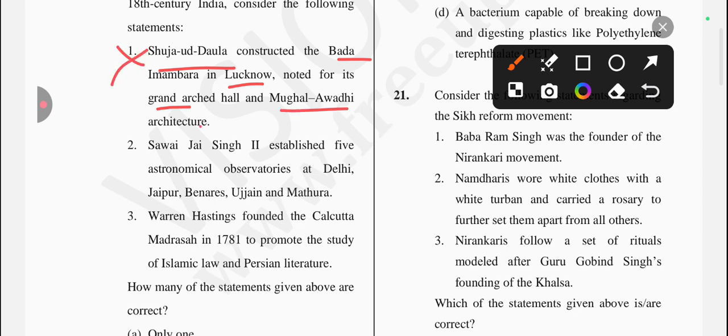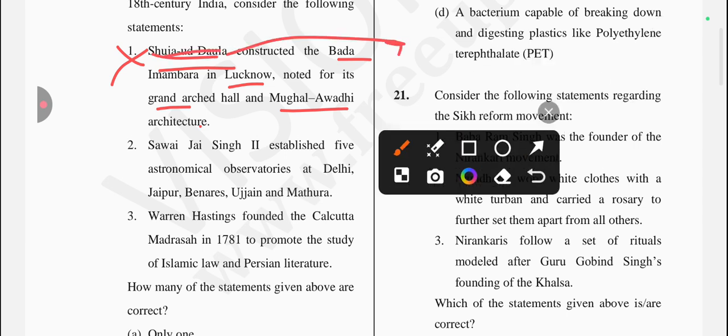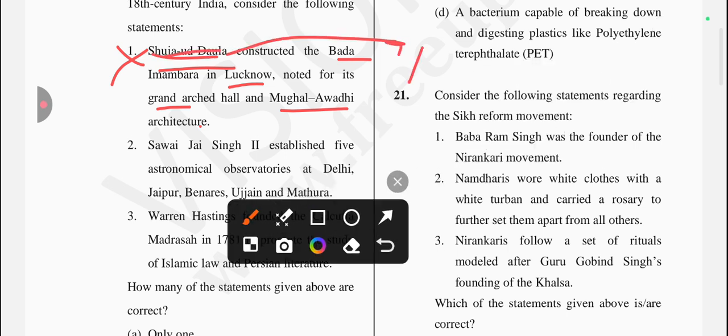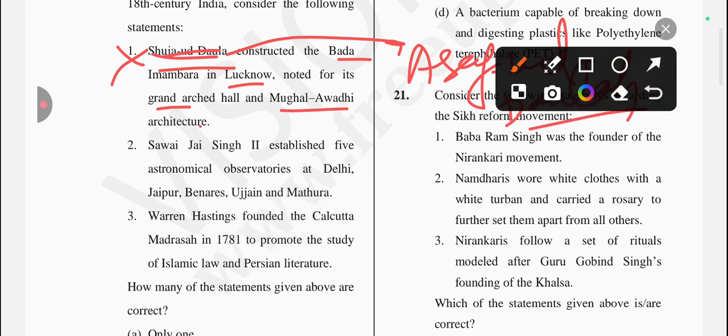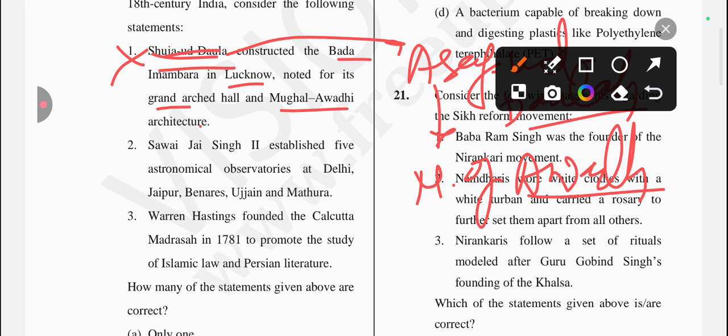No, it's not correct, because it was not done by Shuja-ud-Daula, it was done by Asaf-ud-Daula. And Asaf-ud-Daula was the Nawab of Awadh. So the first statement is incorrect.